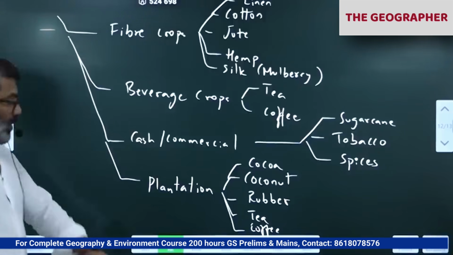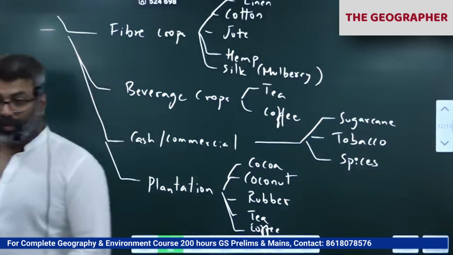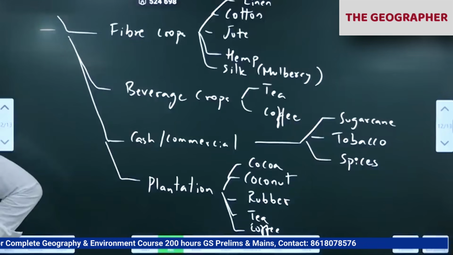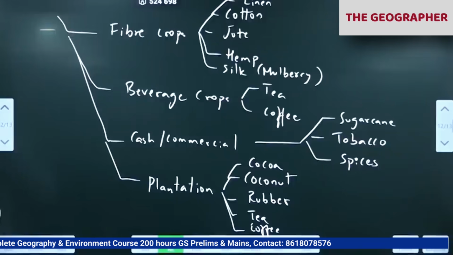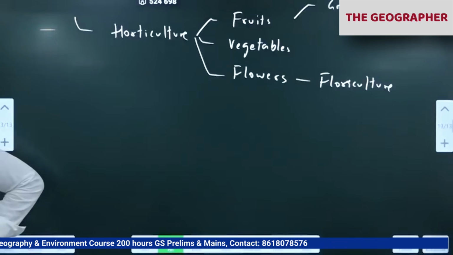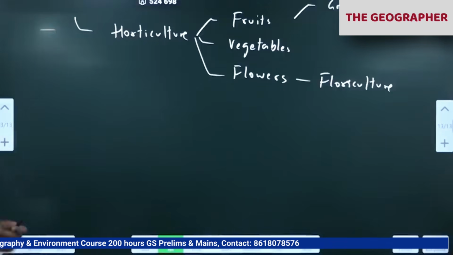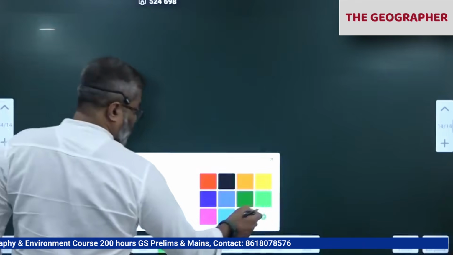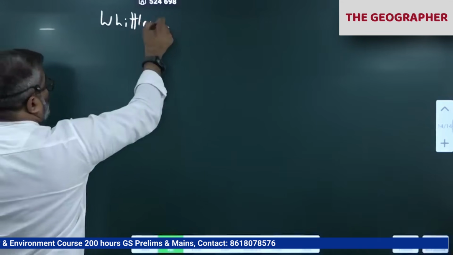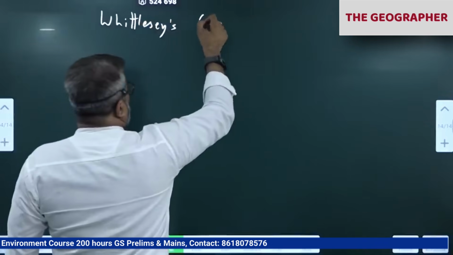Next we'll see classification of agriculture. Biggest topic is classification. Done? So write this please.